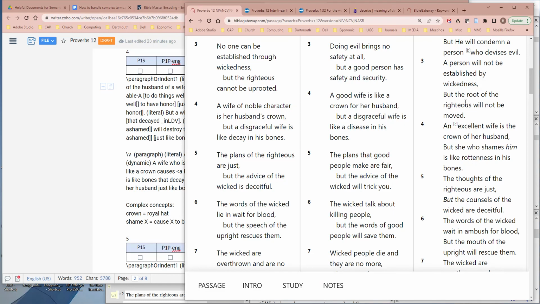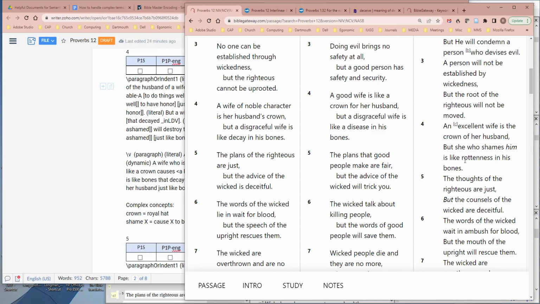So let's look at the second sentence. But a disgraceful wife is like decay in his bones. NCV has a disgraceful wife is like disease in his bones. Disease would not have been a bad way to express this, but I chose to use decay. She who shames him is like rottenness in his bones.